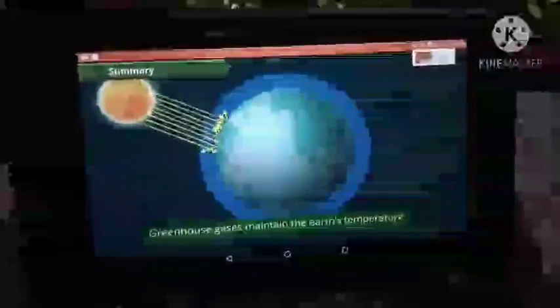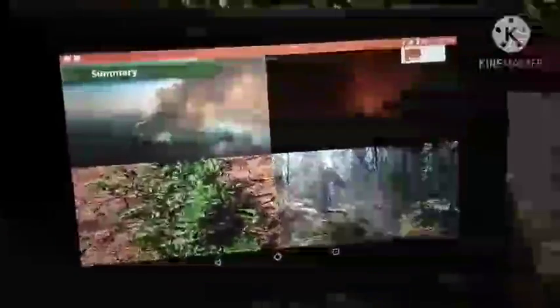So today we learned how the greenhouse gases trap some of the sun's radiation, maintaining the Earth's temperature. However, certain human activities such as burning of fossil fuels and deforestation are increasing the amount of greenhouse gases in the atmosphere, which is causing global warming.